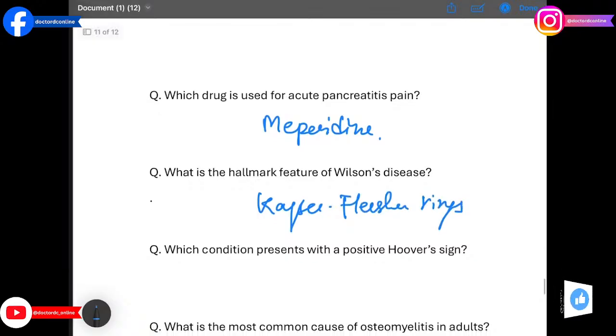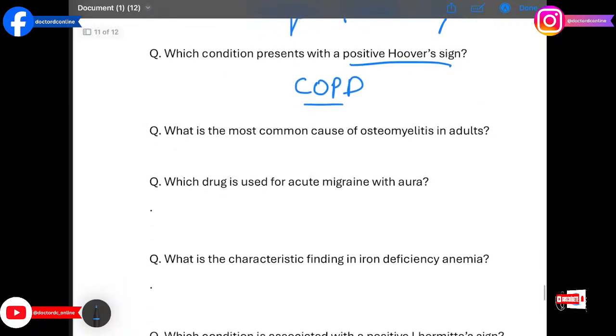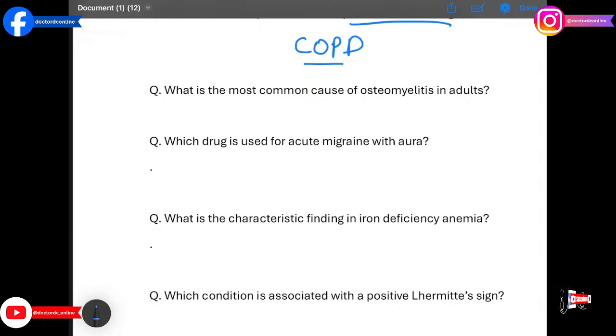Which condition presents with a positive Hoover sign? The answer is COPD, chronic obstructive pulmonary disease. Paradoxical chest movement indicates diaphragmatic dysfunction.